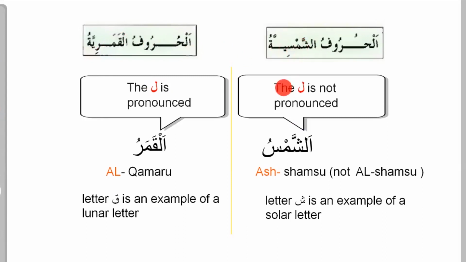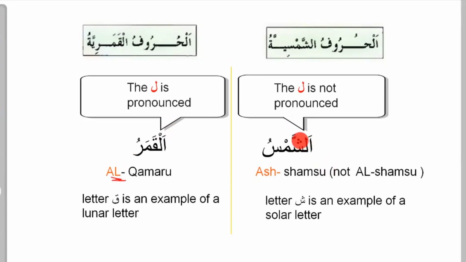Okay. So here, the lam is pronounced. That's what I was explaining. You can see here, Ashamsu, and then Al-Qamaru. You can see the lam; there's a sukun on the lam. So the lam is heard if I'm pronouncing it, Al. You can hear the lam here. This is the lam I'm talking about. Al-Qamaru.